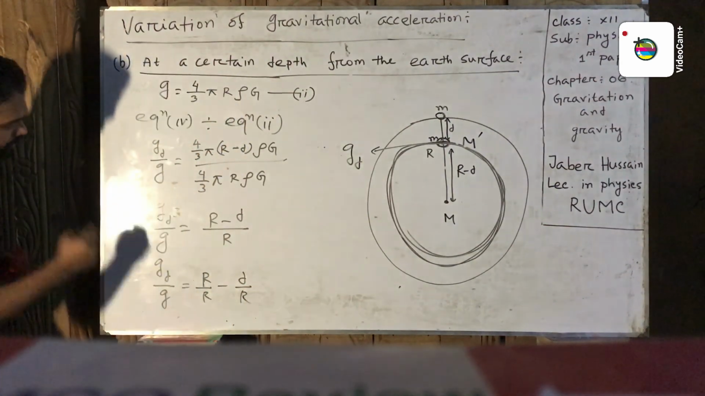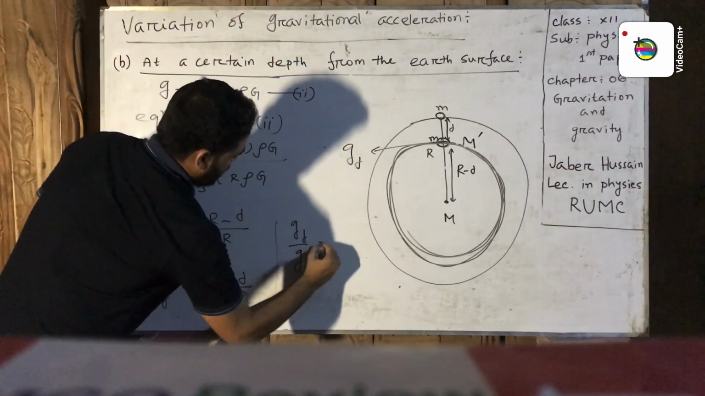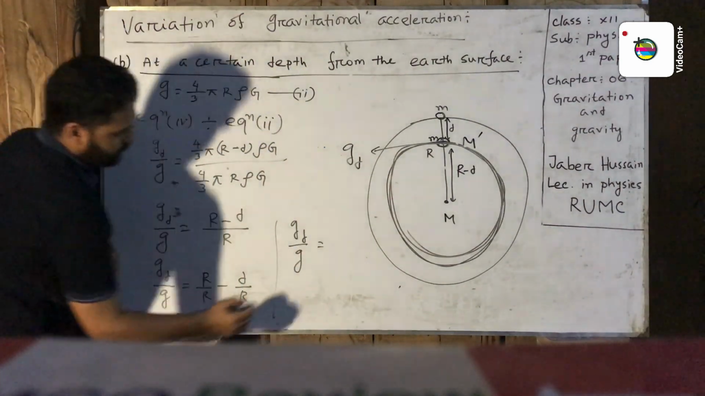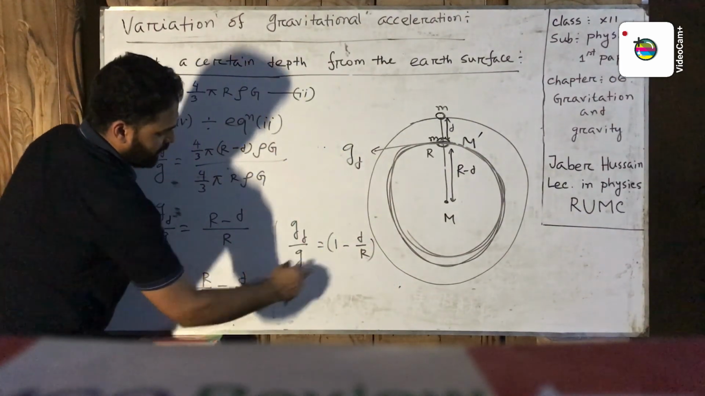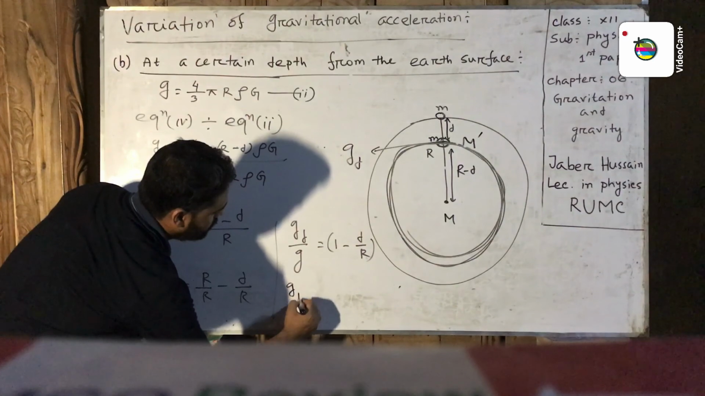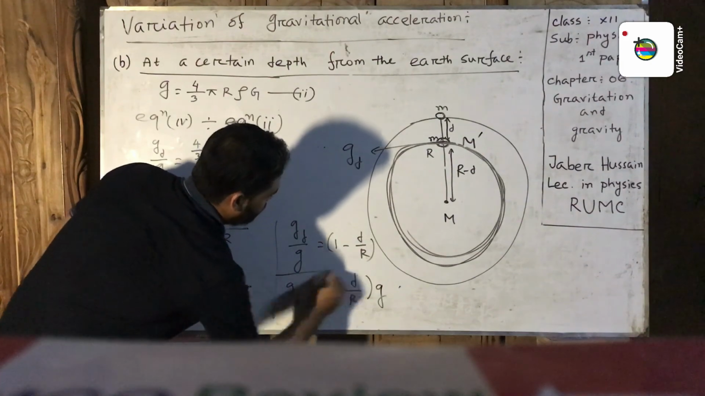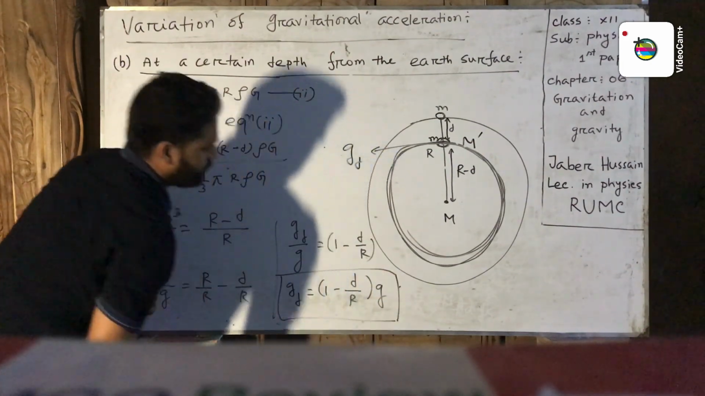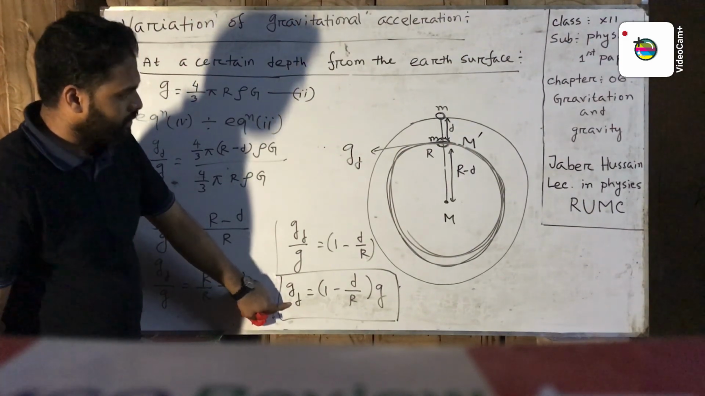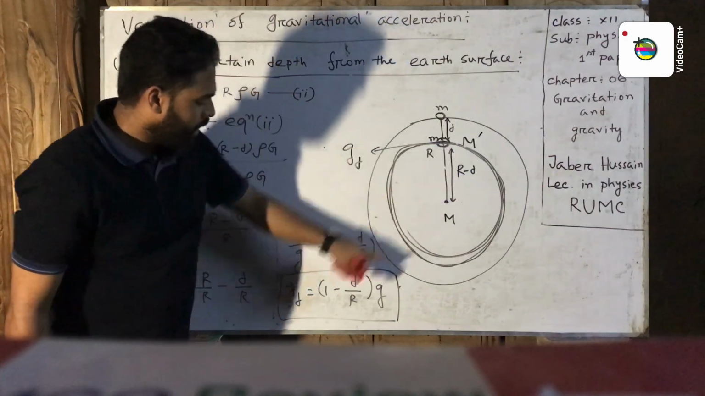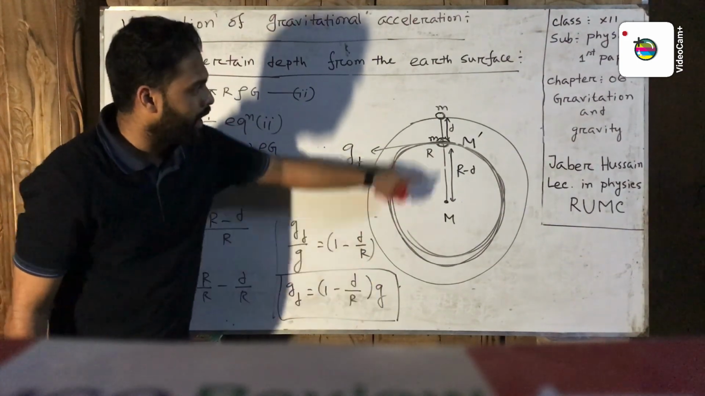That means R by R equal to 1. Now g_d by g equal R by R equal to 1 minus d by R. Now this g multiplies to this. Now g_d equal 1 minus d by R into g. This is the formula to find the gravitational acceleration at a certain depth from the earth's surface. Here g_d is the gravitational acceleration at a certain depth from the earth's surface, and d is the depth, R is the radius, and g is the gravitational acceleration at the earth's surface.